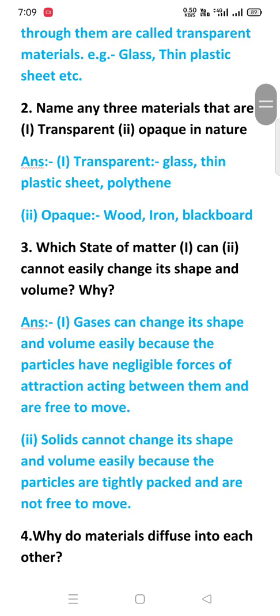The answer is, first we have to answer the state of matter which can change its shape. So the answer is, gases can change its shape and volume easily because the particles have negligible forces of attraction acting between them and are free to move. The second part of this question, that cannot easily change its shape. So solids cannot change its shape and volume easily because the particles are tightly packed and are not free to move.